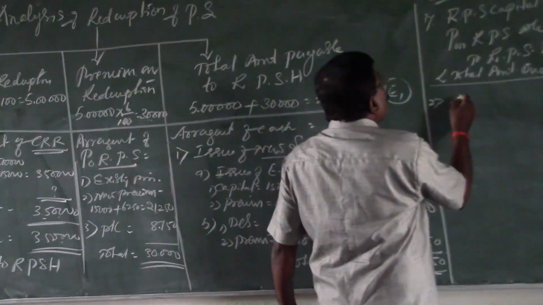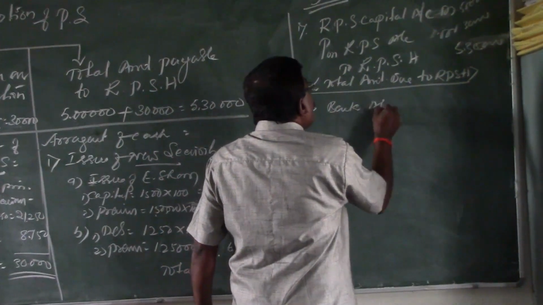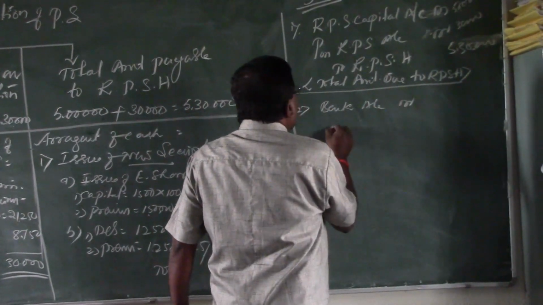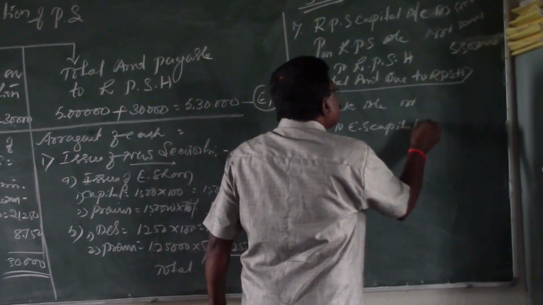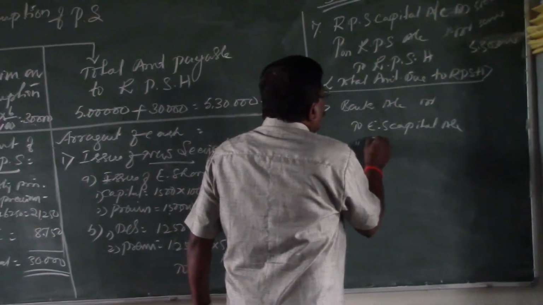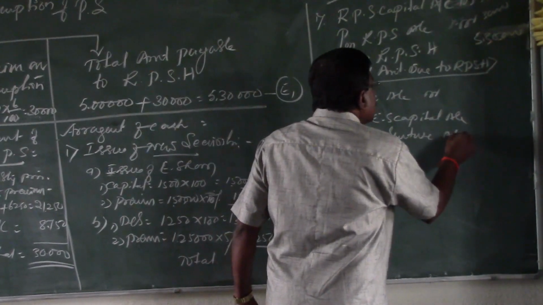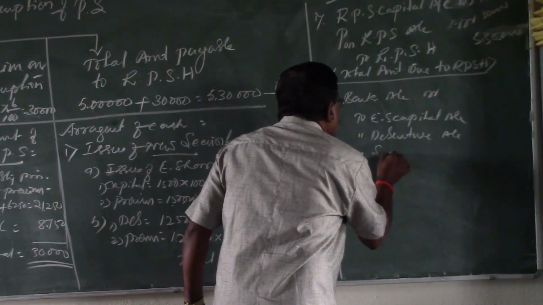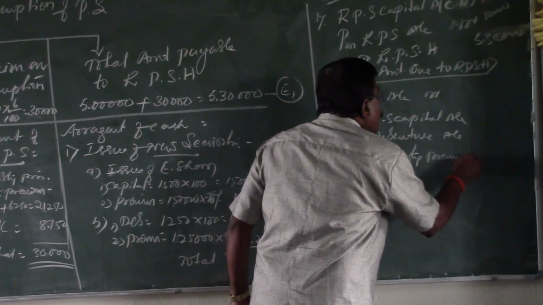The entry for issue of shares and debentures is: bank account debit, to equity share capital account, then to debentures account, and then to securities premium account.